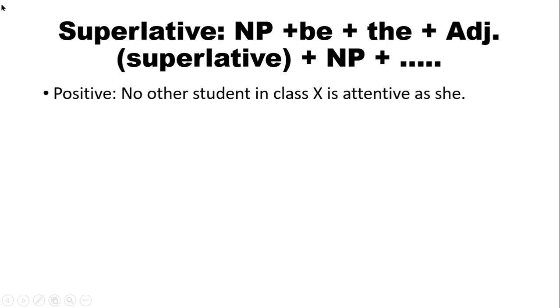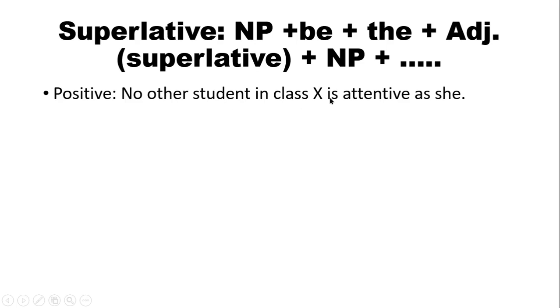So we are going to follow this structure. Firstly, we have to write down NP. So she is NP here. She, and be verb is. We have be verb is here. She is the. So which one is adjective here? Attentive. She is the most attentive and what?